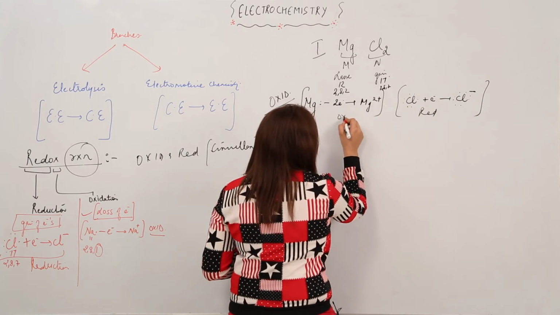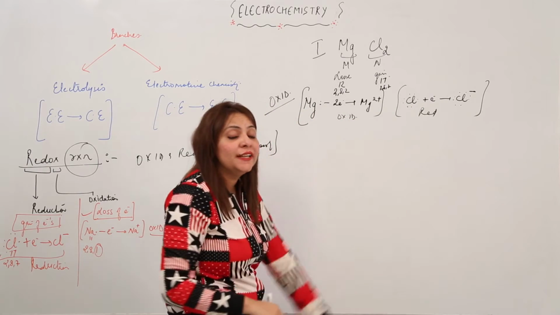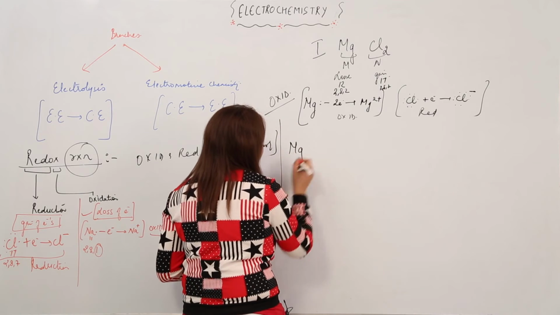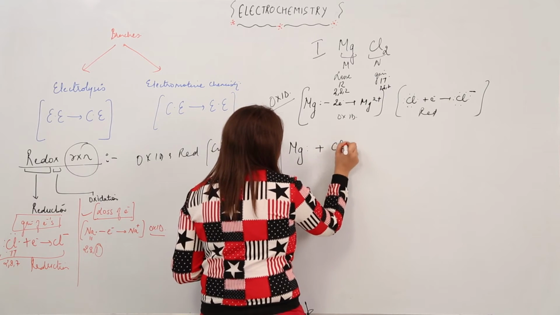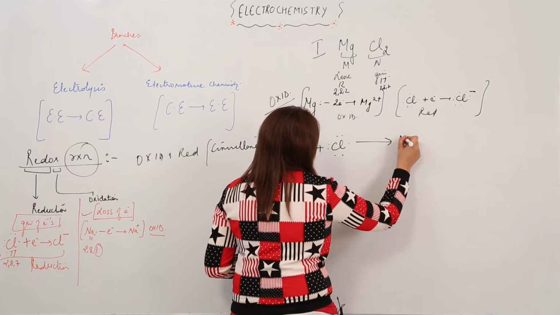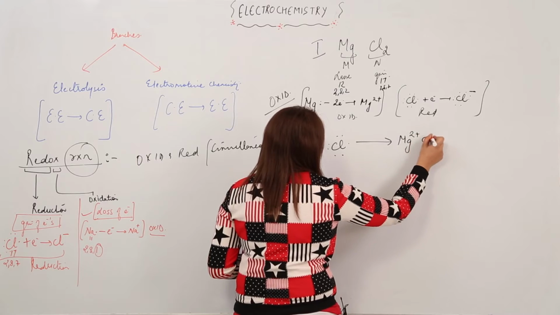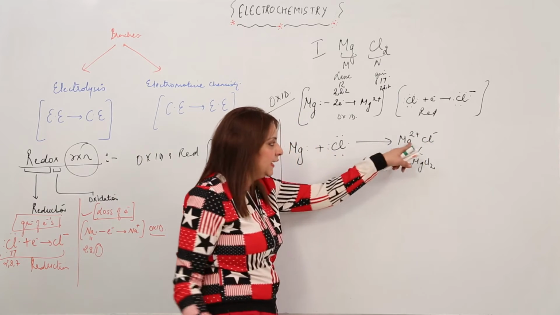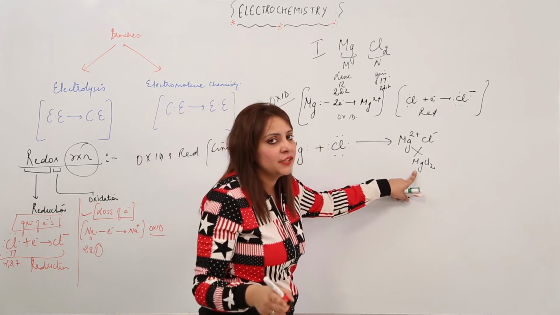So this is the Cl- ion, that is, this is the reduction. Now as I told you, both occur hand in hand. So how are you going to write the redox reaction for it? You will write it in this manner: Mg with 2 electrons, Cl initially with 7 electrons, forms Mg2+ and Cl-, and crisscross gives MgCl2. Either write this or directly write this, it doesn't make a difference. We have 2 Cl, so I am putting 2 Cl here.